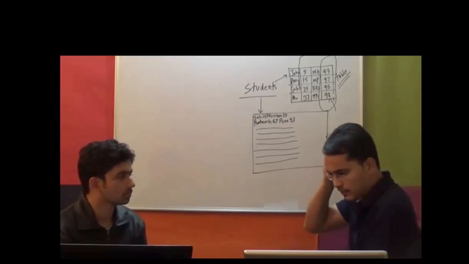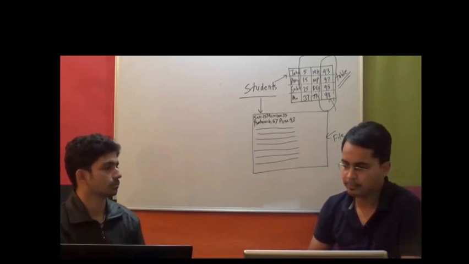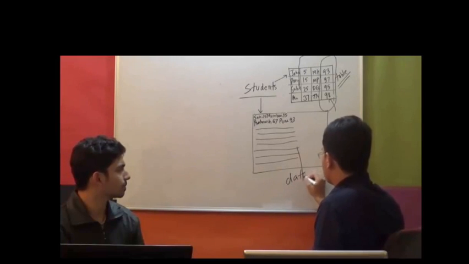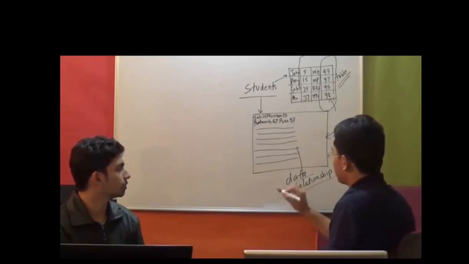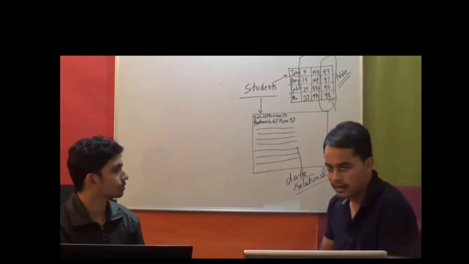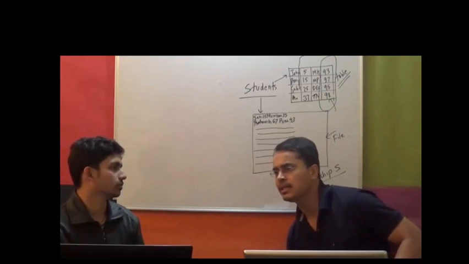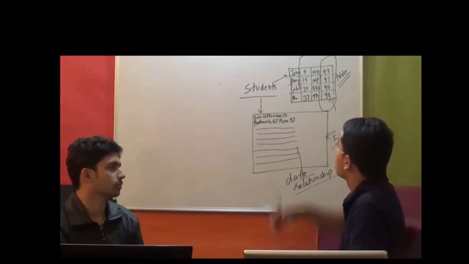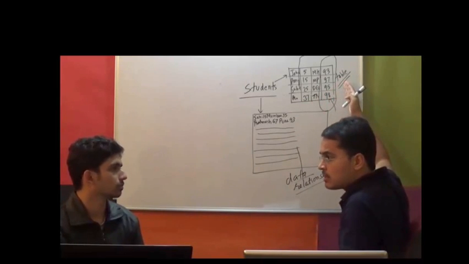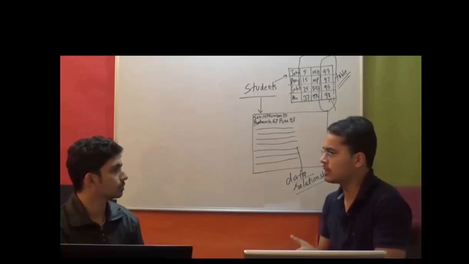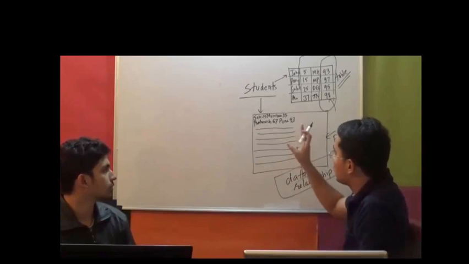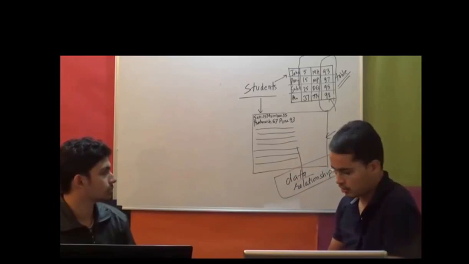One more thing, which we are going to talk about in a very short span of time, is that files cannot establish data relationships. Files do not give you data relationships, whereas database tables, you remember we said this, that a database is a collection of related data in an organized manner. Now we understood that organized manner is tables, right? We have still not figured out what is related data. That related data is nothing but data relationships, and that is again not possible in files. So we'll see what those data relationships are.